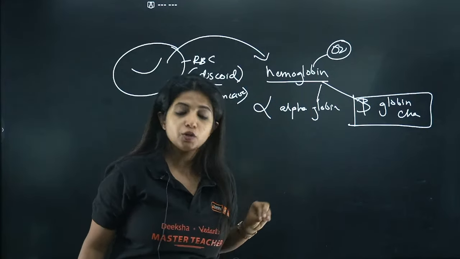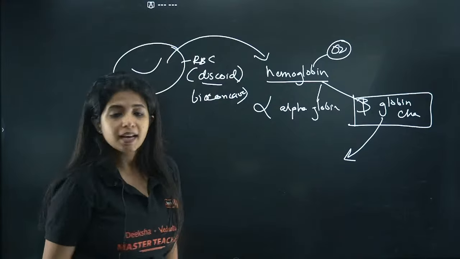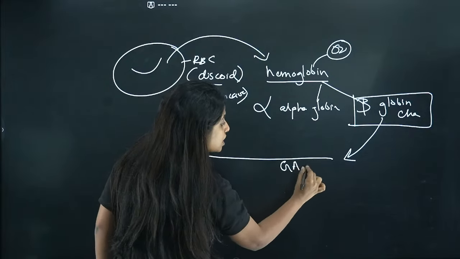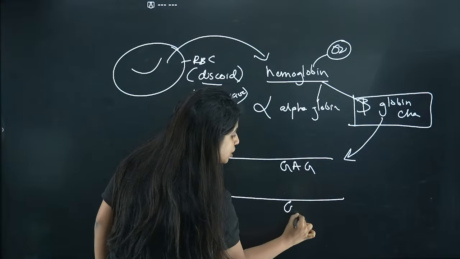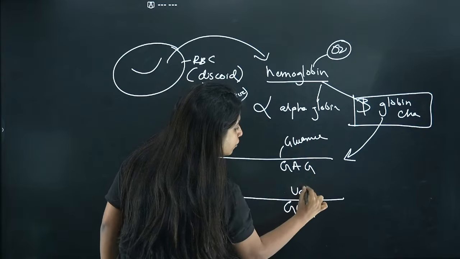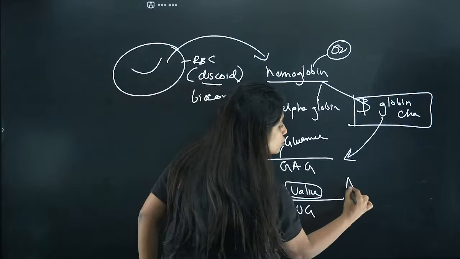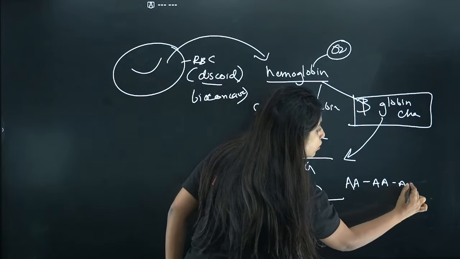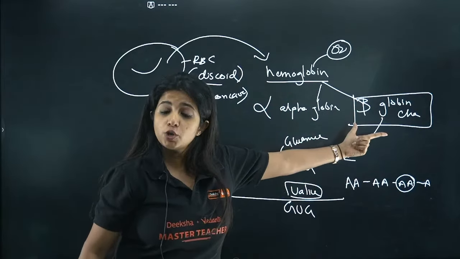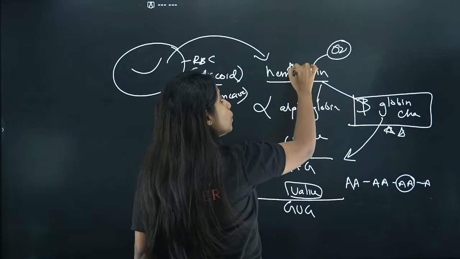So this is exactly what is going to happen in sickle cell anemia. The beta globin chain is not going to be produced well. Why? Because over here I was talking about the 6th codon. It was GAG, but now it is replaced by GUG. That means it was initially coding for glutamic acid, but now it is coding for valine. And when it happens, one amino acid changes in the structure of the whole beta globin chain, which is why the structure of the beta globin chain is affected. If the beta globin chain is affected, hemoglobin is affected.